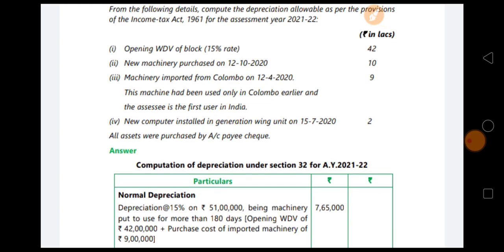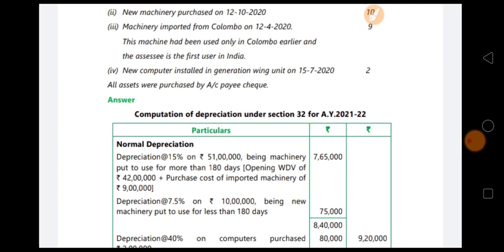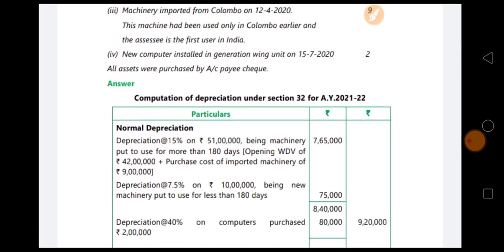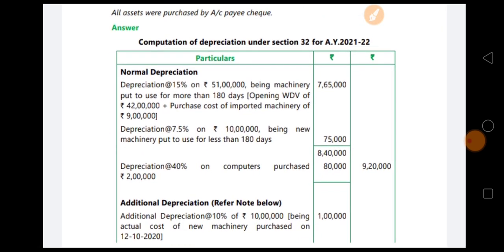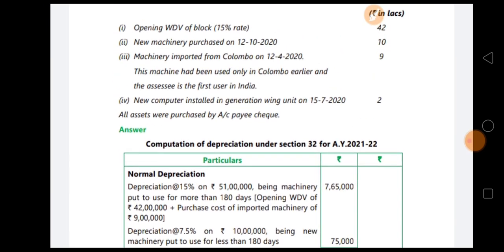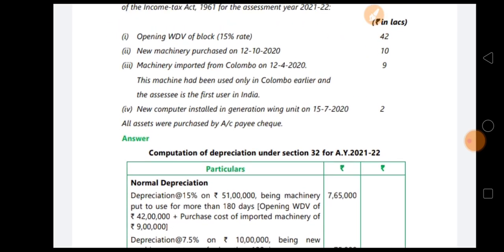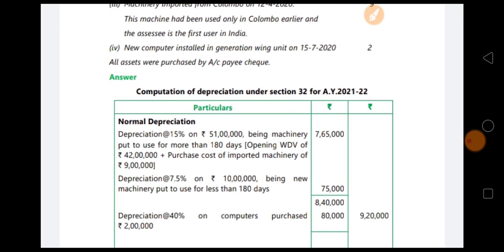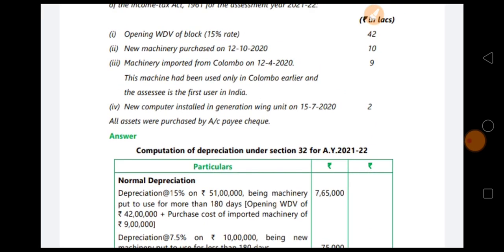Depreciation on the new machinery purchased on 12 October 2020. The new machinery purchased, which we already calculated here, is 10 lakhs. So for depreciation, how many days are there? The new machinery was purchased on October 12th 2020, so the remaining days are less than 180 days.